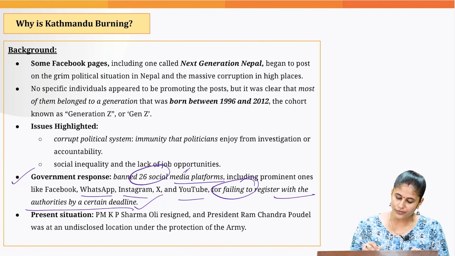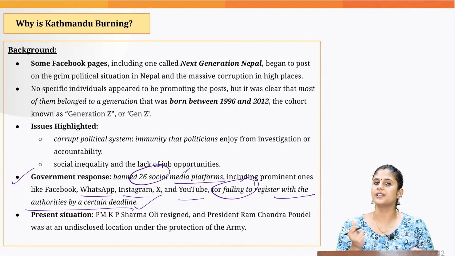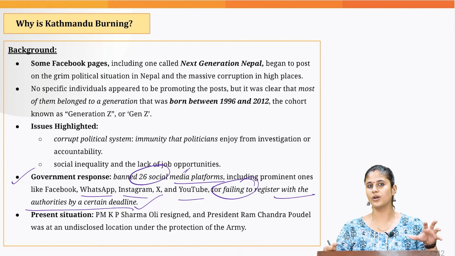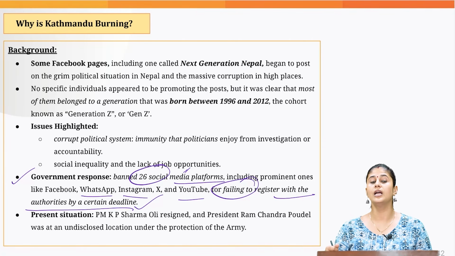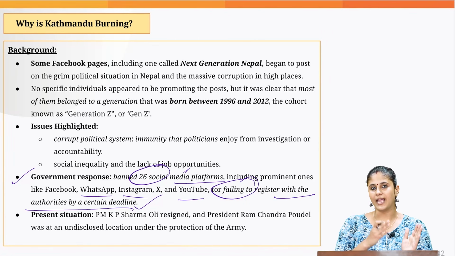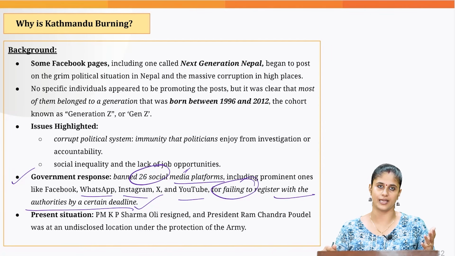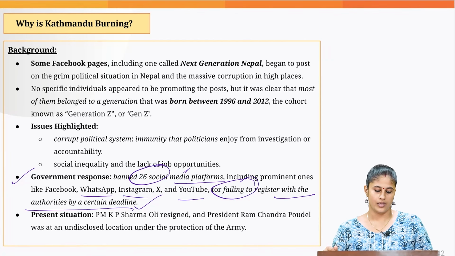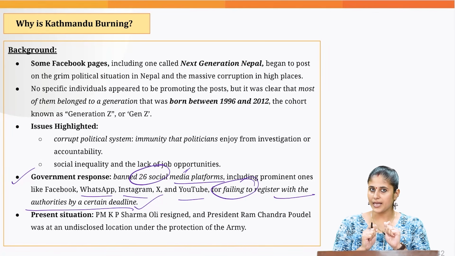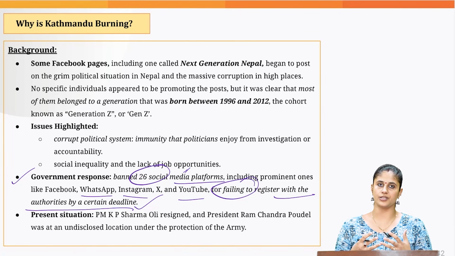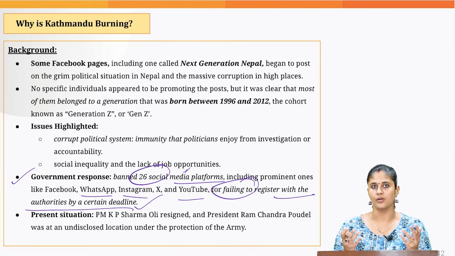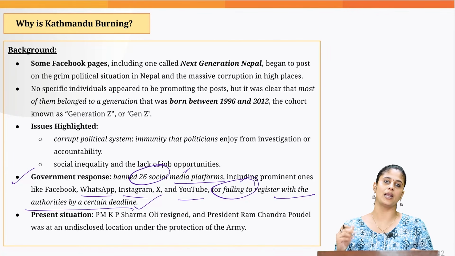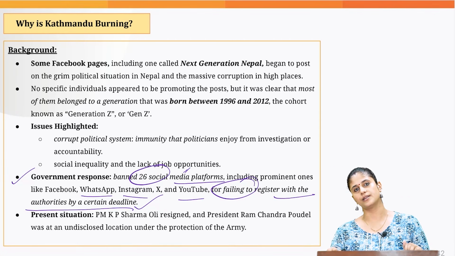Now this banning of the social media platforms acted as a triggering mechanism. Already the root cause was the corruption, increasing social inequalities, and lack of job opportunities for the youth. But this banning of social media platforms acted as a triggering mechanism, and that led to the violent protests being witnessed currently on the streets of Nepal. Now, why did this act as a triggering mechanism? Because for the Gen Z generation, social media platforms were a way through which they could express their dissent regarding the working of the Nepal government. That is the reason it acted as a triggering mechanism.